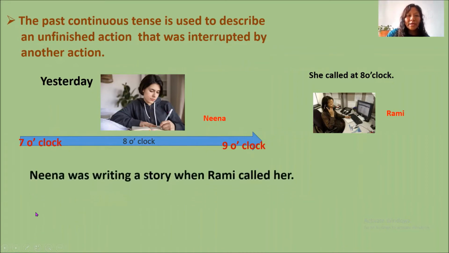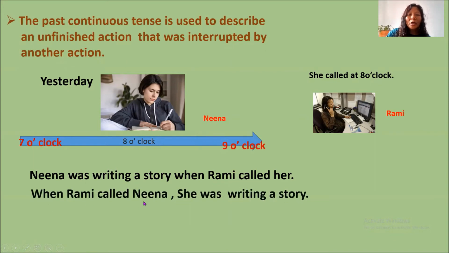So you can say Nina was writing a story when Romy called her, and when Romy called Nina, she was writing a story. So you can place when in the beginning or in the middle.